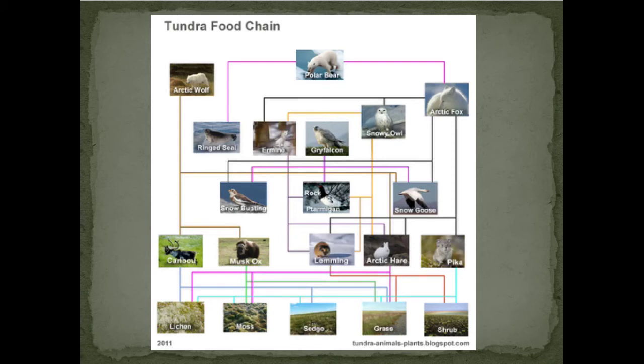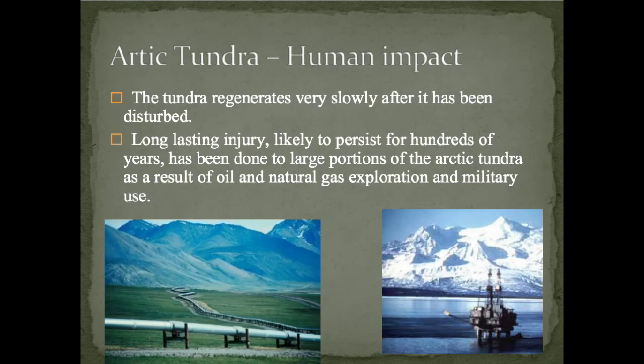Here you can see a tundra food chain. Who's at the top? You've got these Arctic wolves, polar bears, Arctic fox, and then you can also see other top consumers, birds of prey, different types of seals. You can see my secondary consumers, possibly consuming insects, primary consumers, those that are consuming the producers, my different grass shrubs, mosses, lichens.